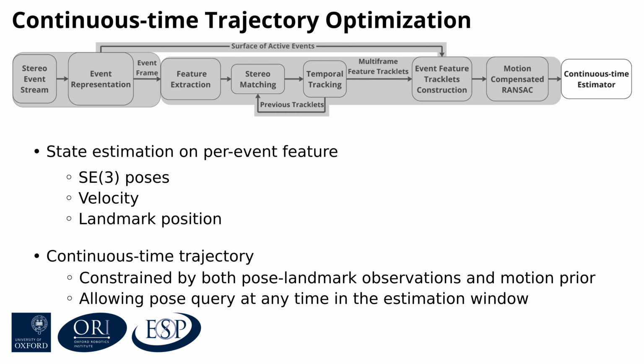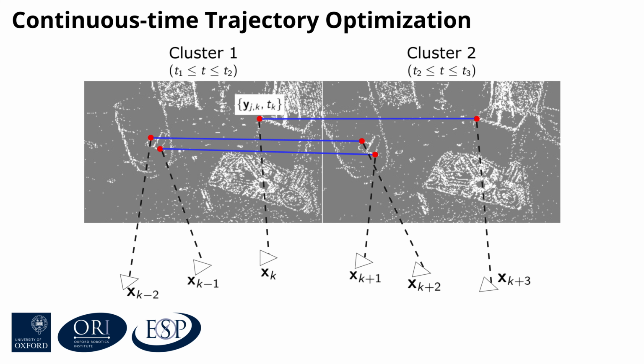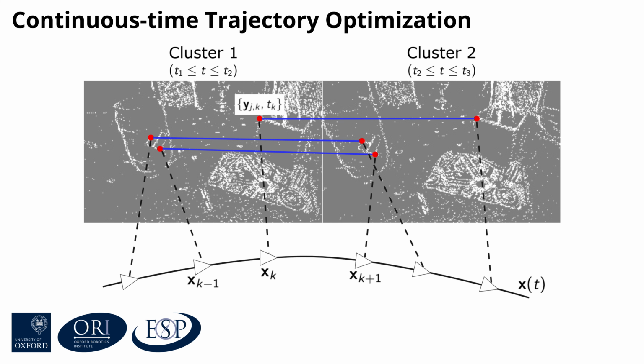To be more specific, we provide a simple demonstration to show this stage. Given consecutive event clusters, we obtain inlier event feature tracklets on them, where each feature encodes its feature position and timestamp. These individual event features define estimation states for the trajectory optimization, which is constrained by both the landmark observations and motion prior. The output of the optimization is a continuous time trajectory estimate.